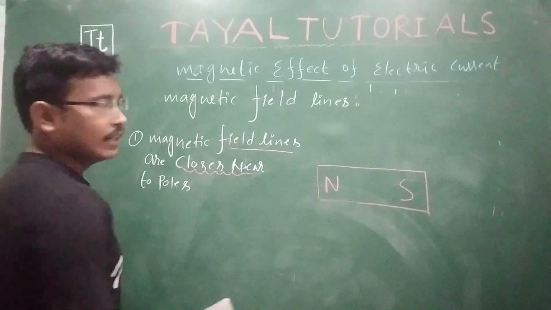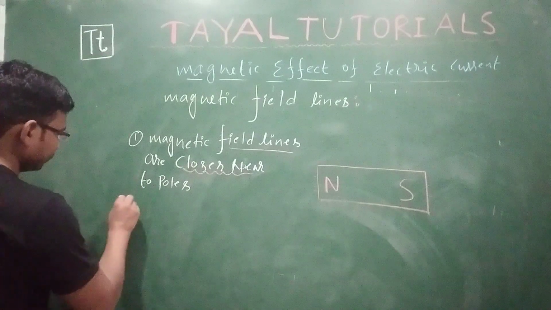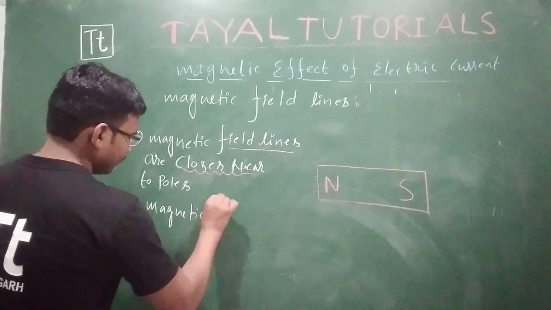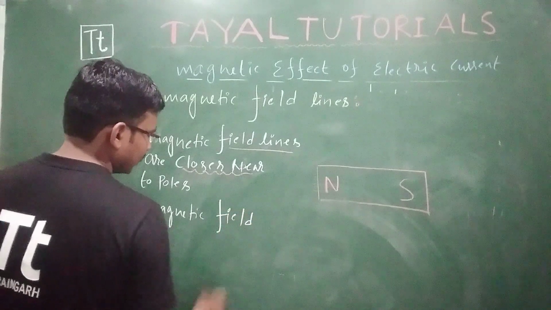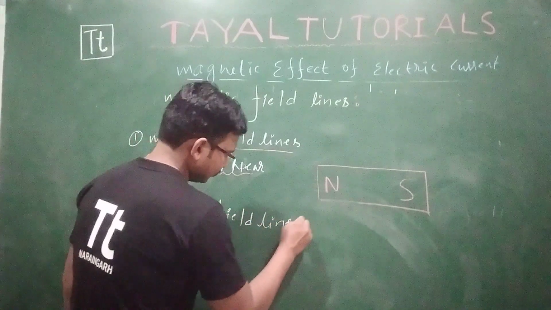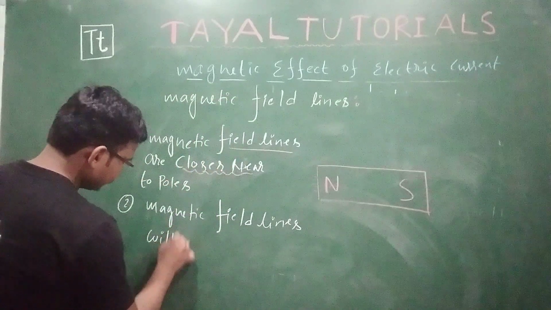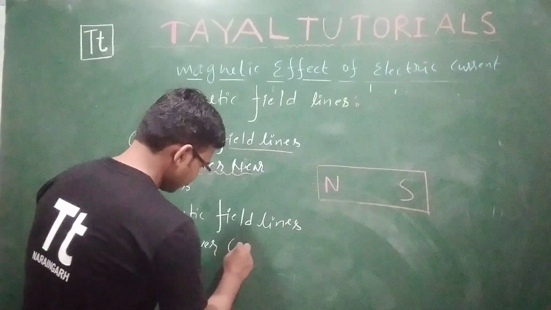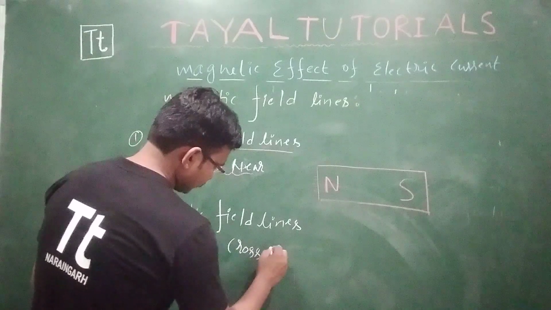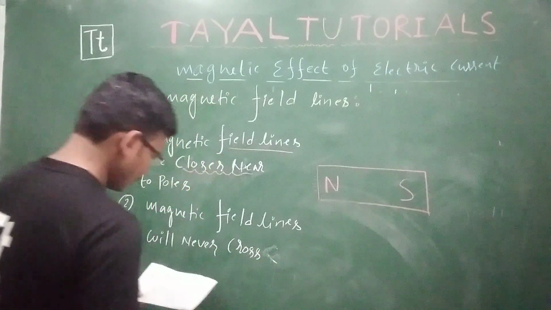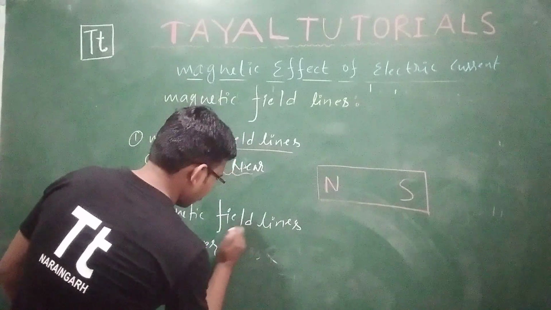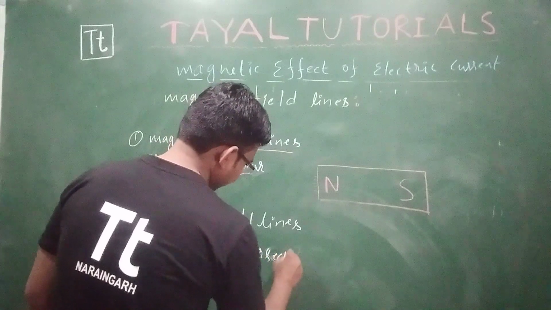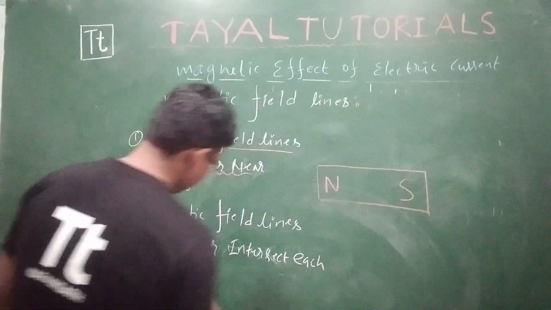Next, magnetic field lines will never cross each other. Second part: magnetic field lines will never cross each other, or intersect each other, that will be better. Cross is also okay, let's write that. Intersect each other.